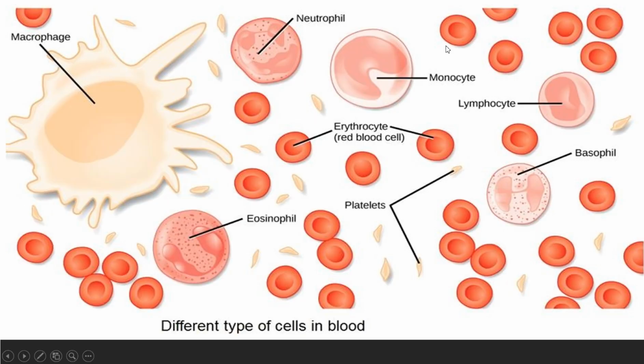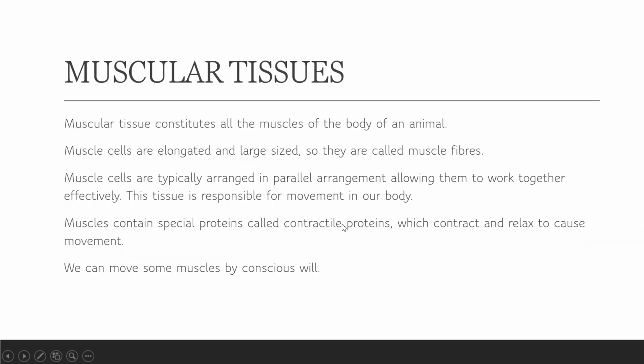Here we have a structure, or you can say a diagram of blood, in which we can see different kinds of cells. Macrophages are meant for the defense mechanism. Neutrophils are another type of WBC. Eosinophils are also another type of WBC. Platelets are a fibrous material, the third type of blood cell, you can say. And then erythrocytes, RBCs, carry the food, hormones; they are a kind of carrier. So they carry food, oxygen, right? These are the components of blood.